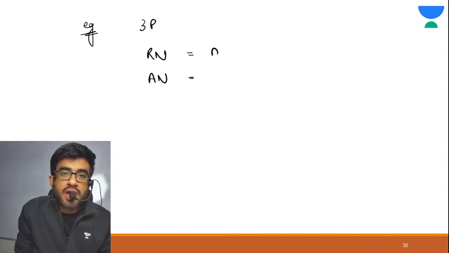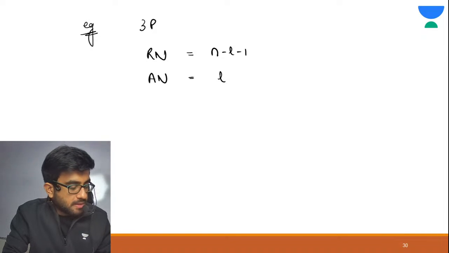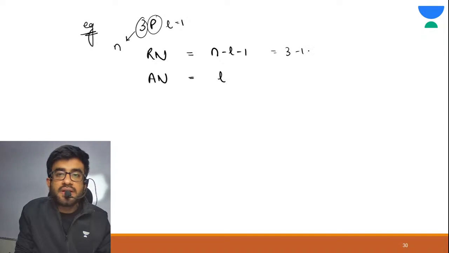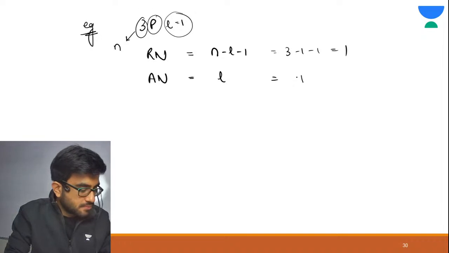For radial nodes you have n minus l minus 1, and for angular nodes you have l. Here n is 3 and l is 1. So 3 minus 1 minus 1, which is 1. And angular nodes is simply l, which is 1. Correct?